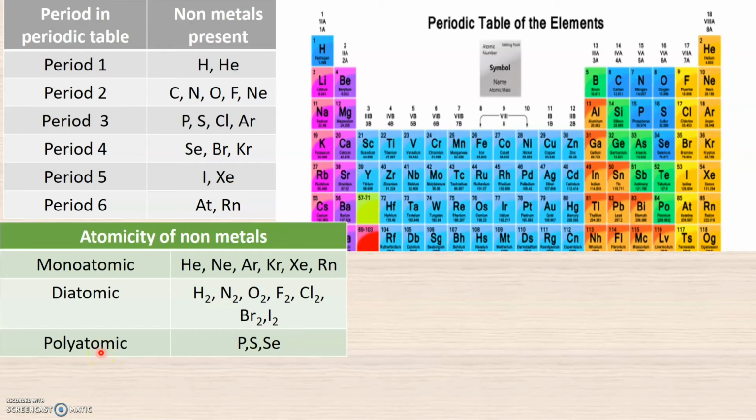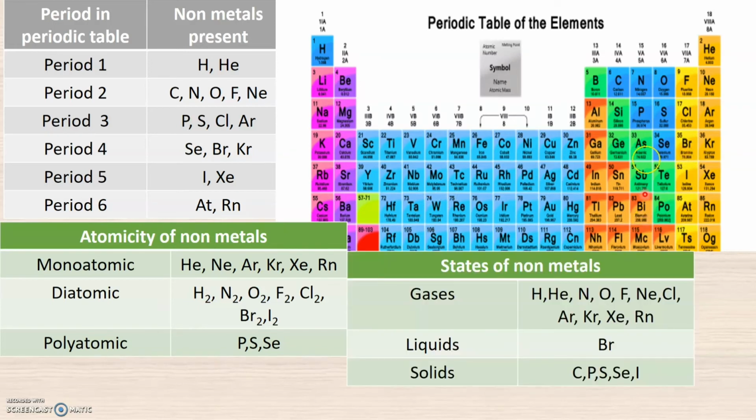Now, let us learn the different states in which these nonmetals are present. Nonmetals like hydrogen, helium, nitrogen, oxygen, fluorine, neon, chlorine, argon, krypton, xenon and radon are generally present in the gaseous state.